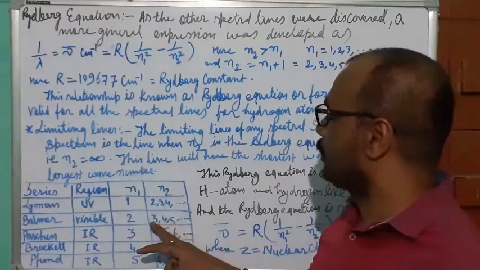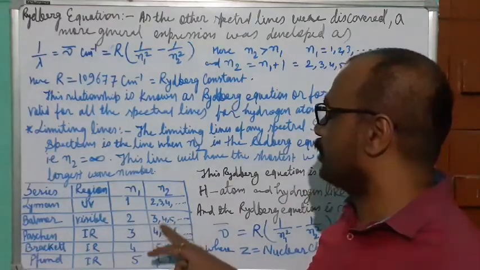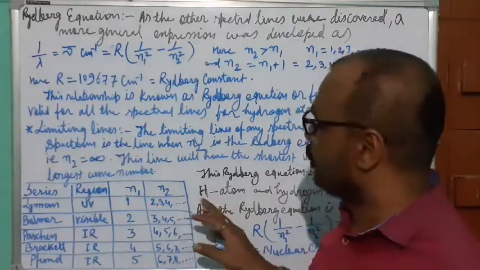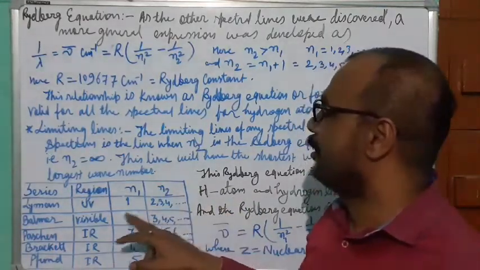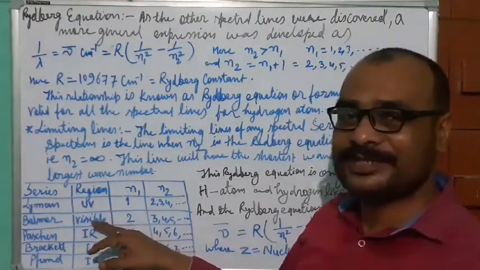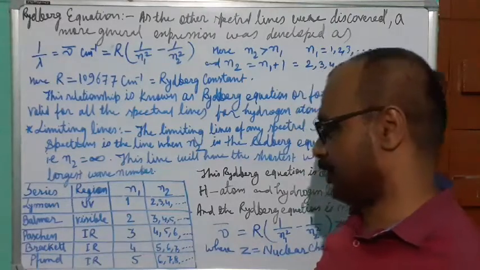If the electrons are jumping down from third, fourth or fifth and further levels to the second energy level, then the spectral lines which come into the visible range are known as the Balmer series.